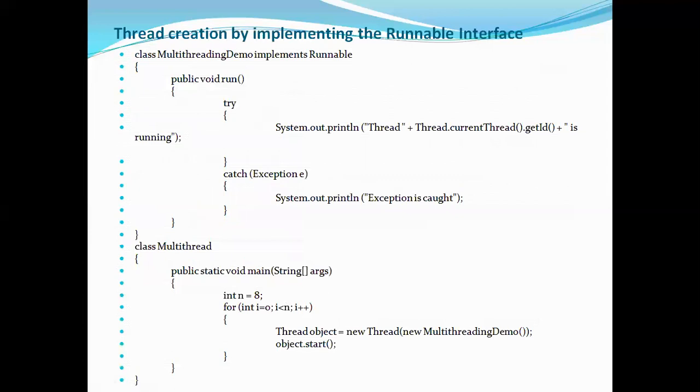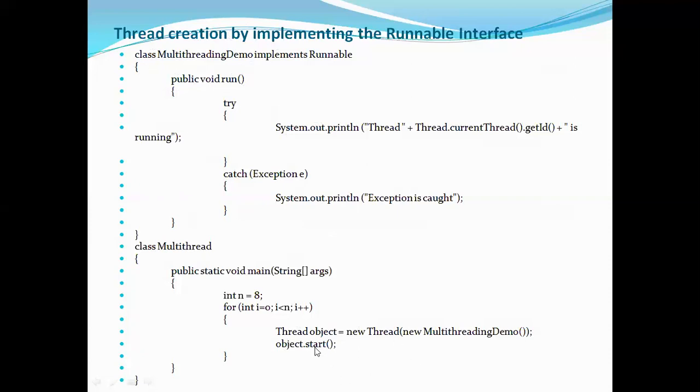How you are implementing the runnable interface. Using this runnable interface, I'll write the same program. My class name is multi-threading demo. In the main method again I'm writing a for loop and creating the object. Just observe, first you should create the object for this class, then you have to create the object for thread class.